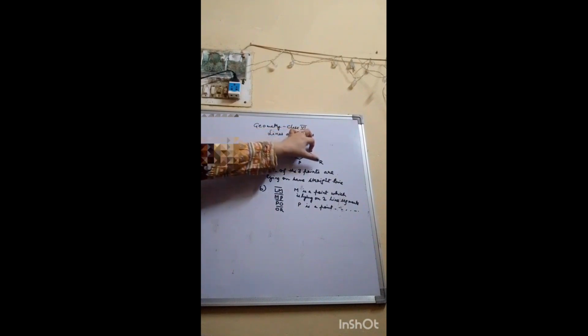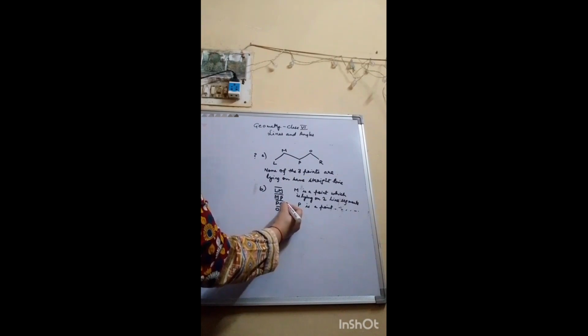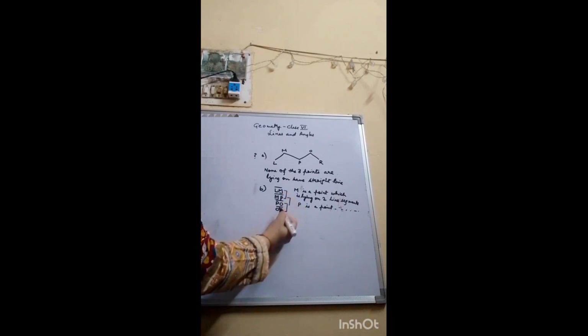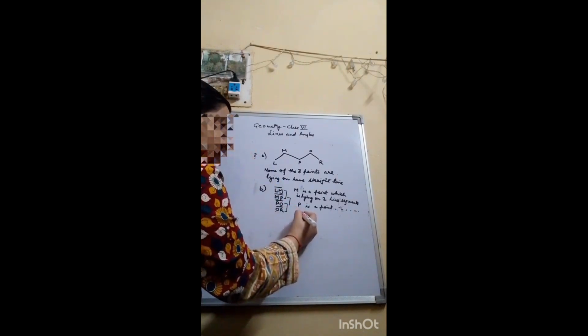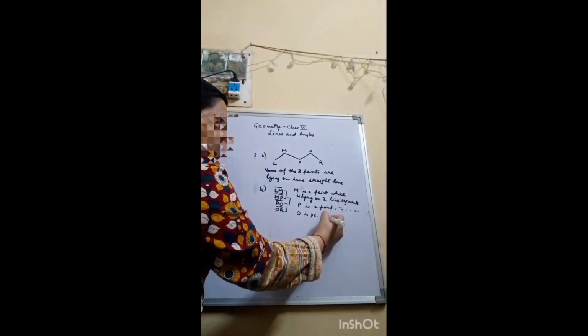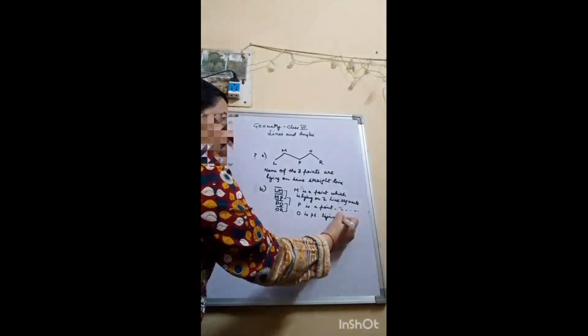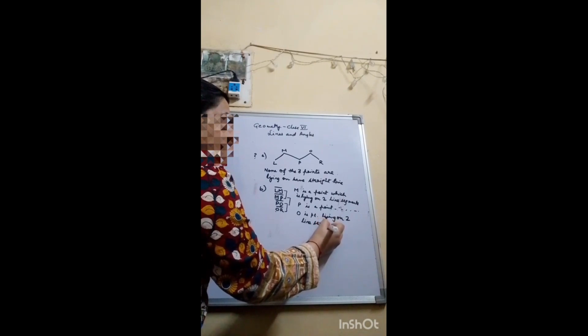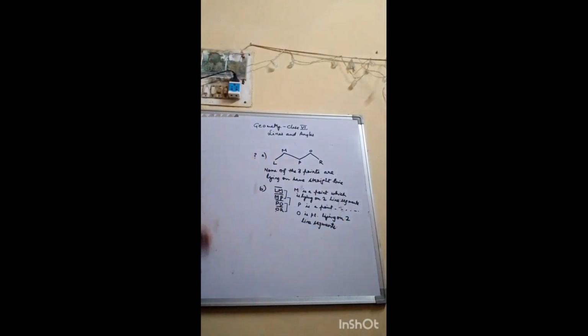Then we come to the third set, PO and OR. So again the common point is O. So our next is O is a point lying on two line segments. So O is another point. So this is the answer for this question.